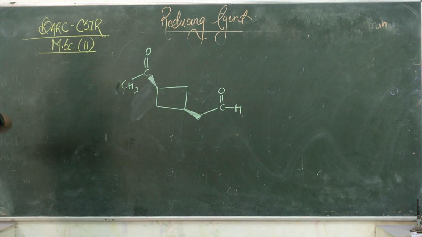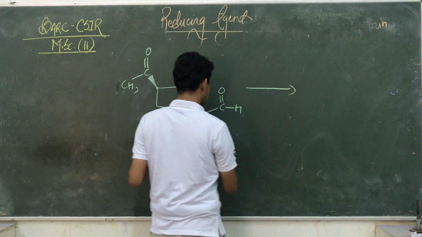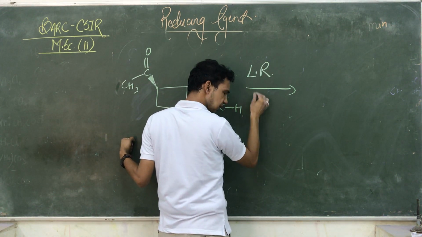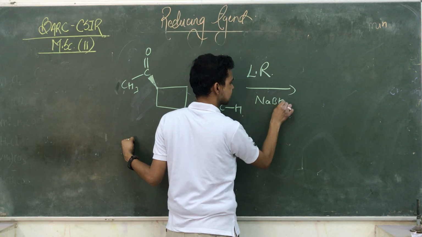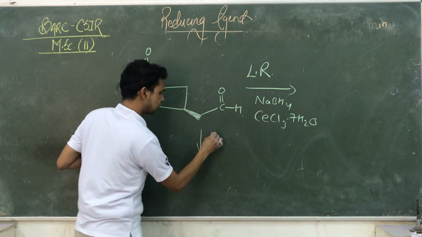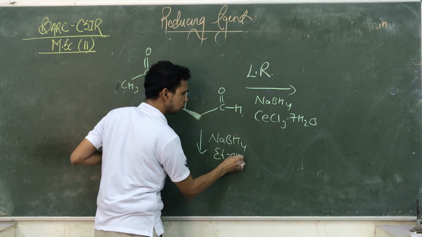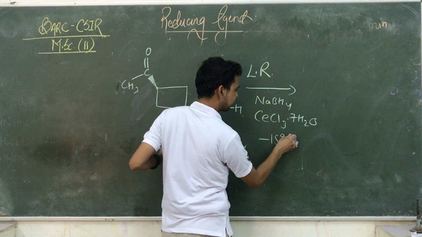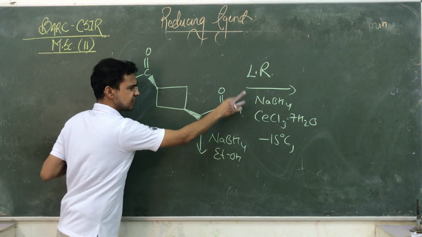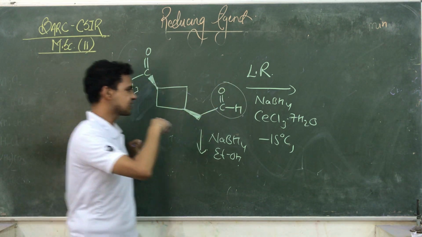That is the reaction. Okay, that is an aldehyde and that one is a ketonic functional group. Suppose you are taking Luche's reagent, in the presence of NaBH4 as well as cerium trichloride heptahydrate (CeCl3·7H2O), and if you are using only sodium borohydride in normal medium and ethyl alcoholic solution, this reaction takes place at minus 15 degrees Celsius. So what happened? Luche's reagent is helpful to protect the aldehyde and only affects this ketone. So what is the product?